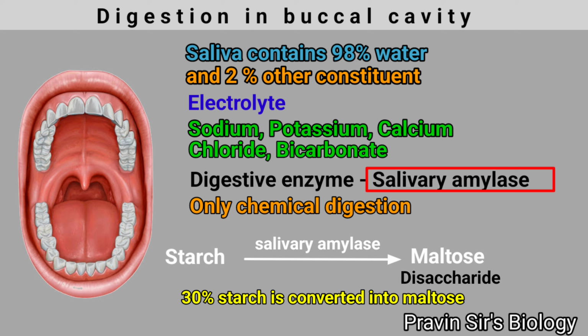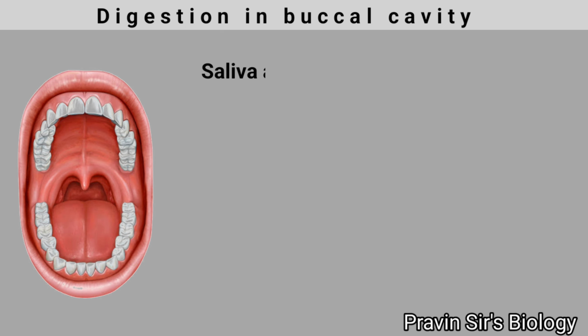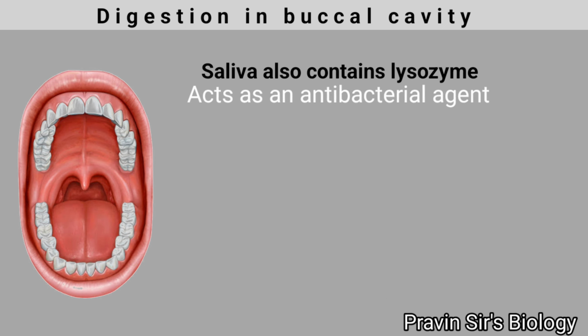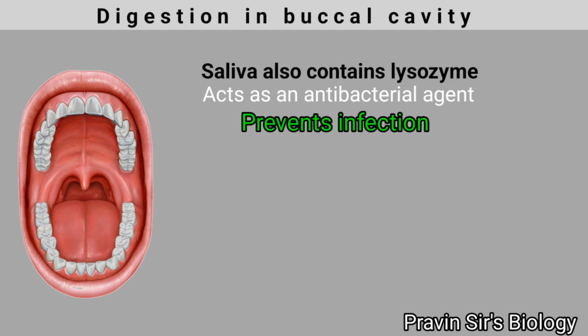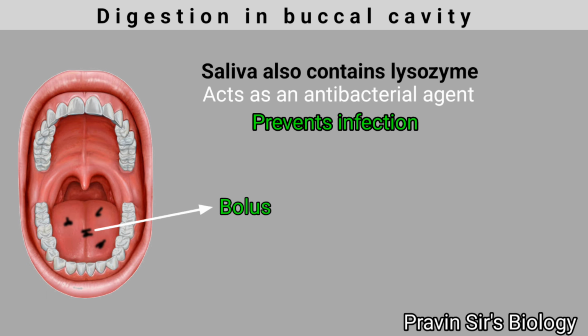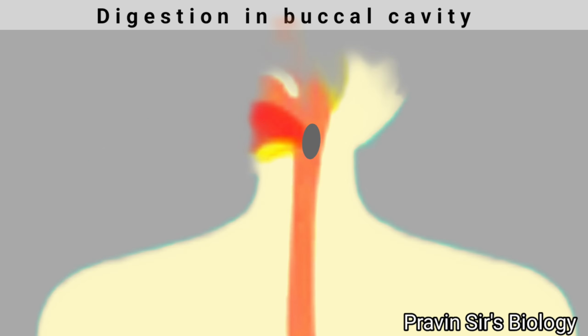Maltose is a disaccharide. Saliva also contains lysozyme. It acts as an antibacterial agent that prevents infection. The food here is called a bolus. The bolus further passes down through the esophagus by peristalsis.